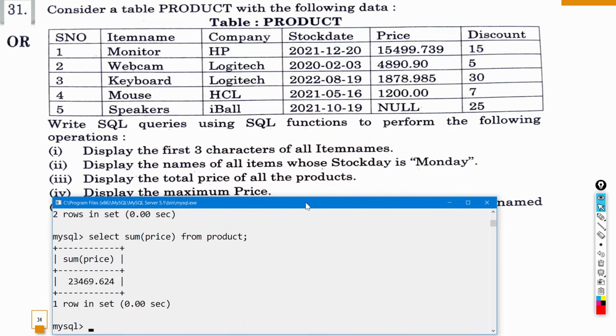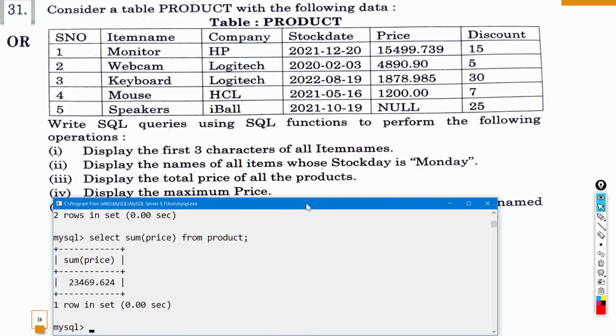Next question is we have to display the maximum price. तो maximum price दिखाने के लिए we'll write select max और bracket में price from product. So this will display the maximum of all the prices.